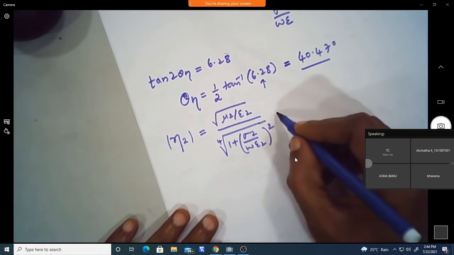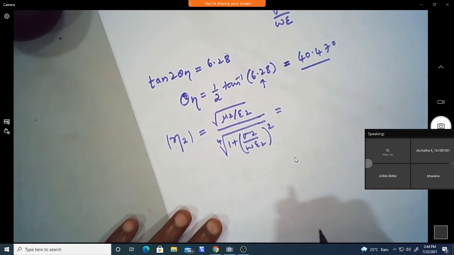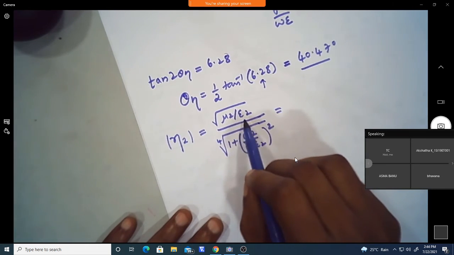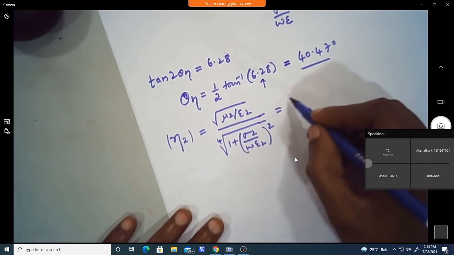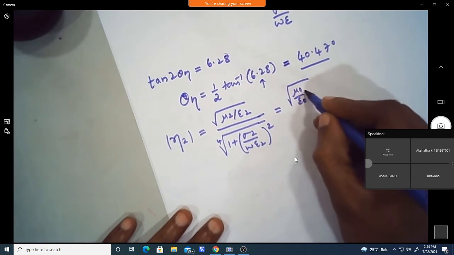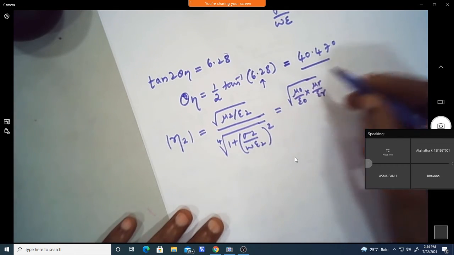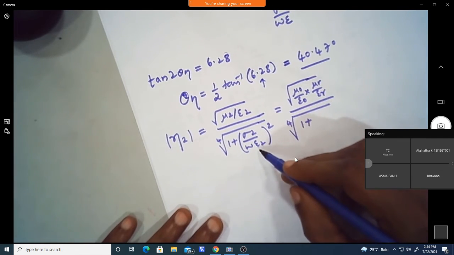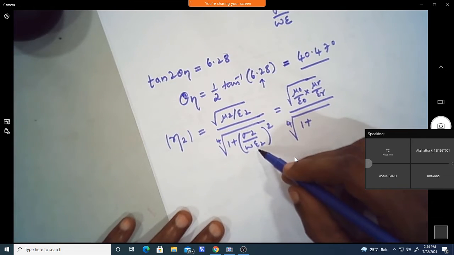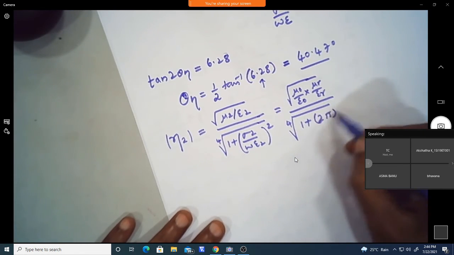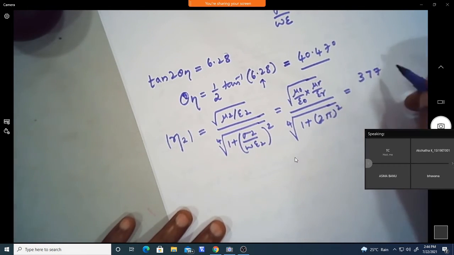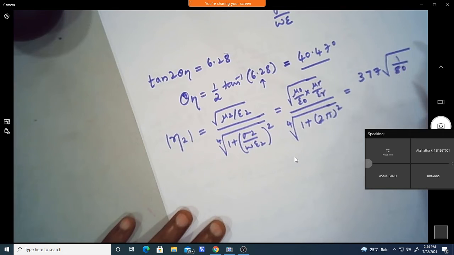Find out the value. Mu 2 by epsilon 2 we can write as square root of mu naught by epsilon naught into mu r by epsilon r. The fourth root of 1 plus sigma by omega epsilon, which we found, is 2 pi whole square. The root of mu naught by epsilon naught is 377 ohm or 120 pi, the free space value, and mu r is 1 and epsilon r is 80.